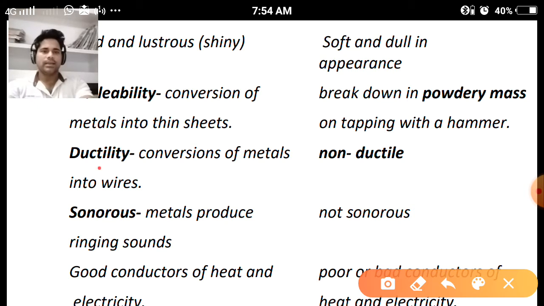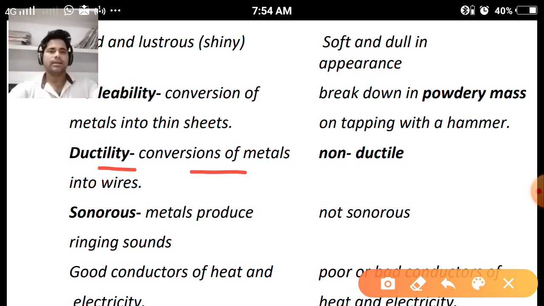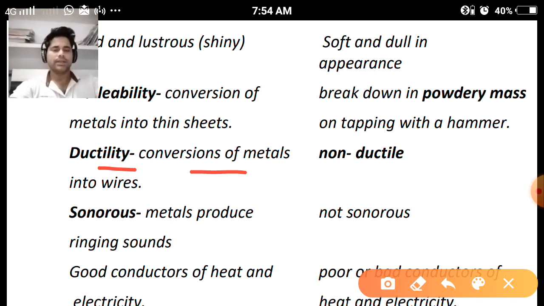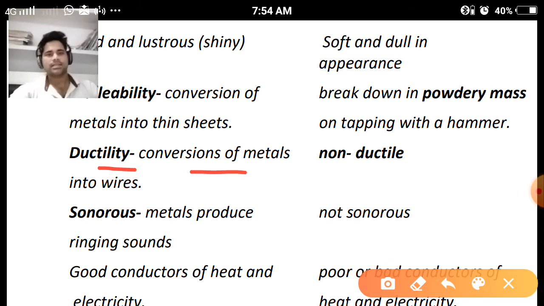Next, ductility. Ductility, the property that belongs to metals, is the conversion of metals into wires. To make wires by using metals, the property is known as ductility. Generally we use copper wires at our homes because copper and silver have higher conductivity. Silver is too expensive, so we use copper to make the wires.